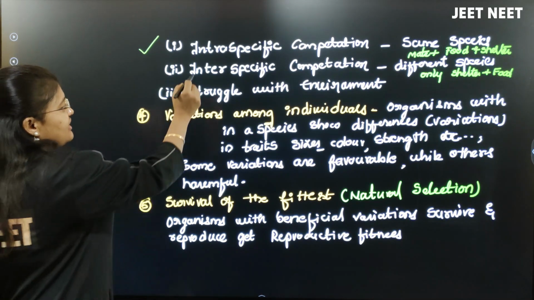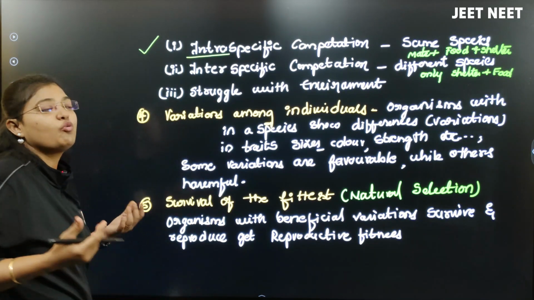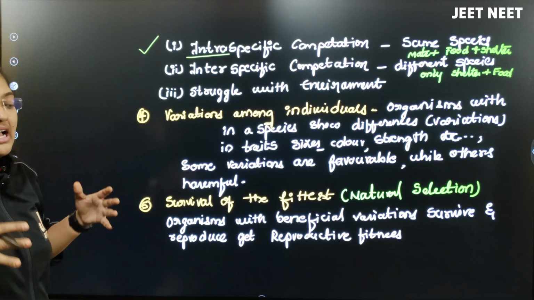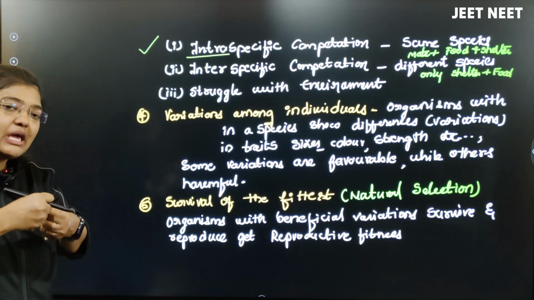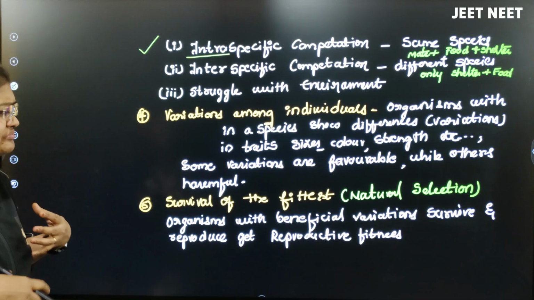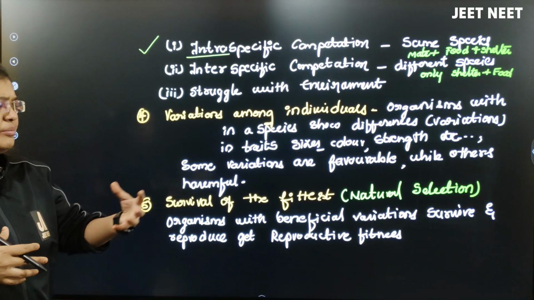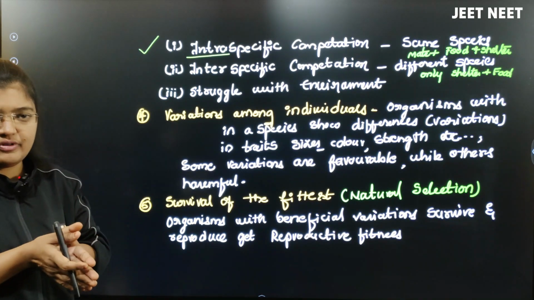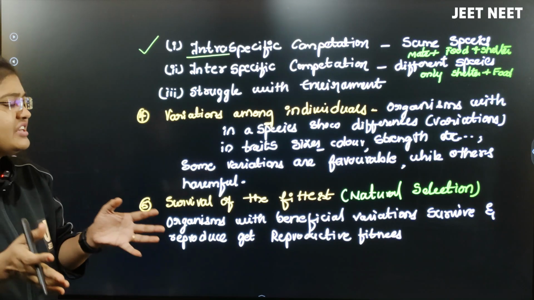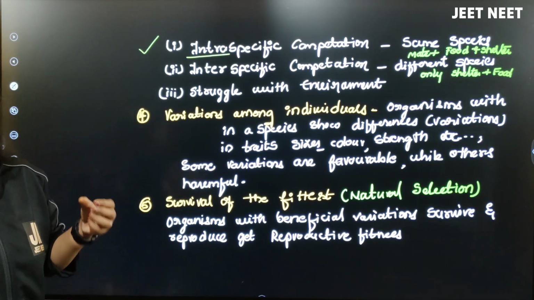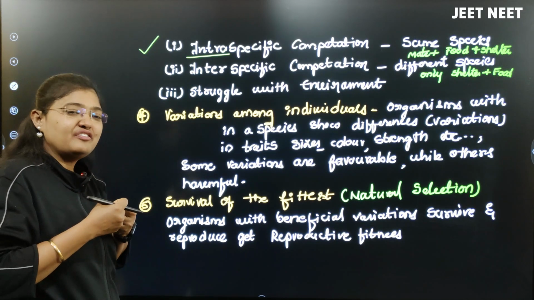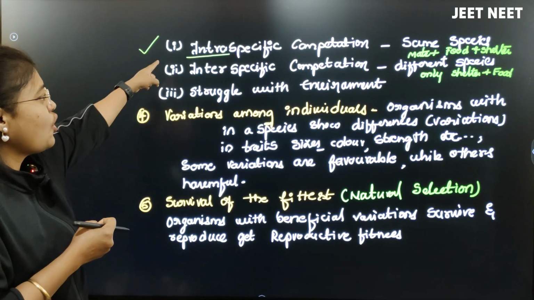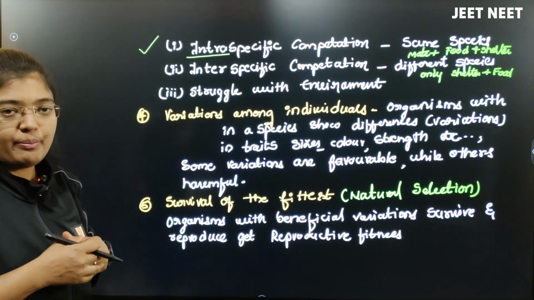This competition which is happening between the organisms will be of three types. First, intra-specific competition. Intra means within, the same species. The competition between the same species, like dog and dog, cat and cat. If milk is there, cat and cat will compete for the same resource. Whether it is a dog or a fox, if the competition happens between the same species, we call it intra-specific competition.